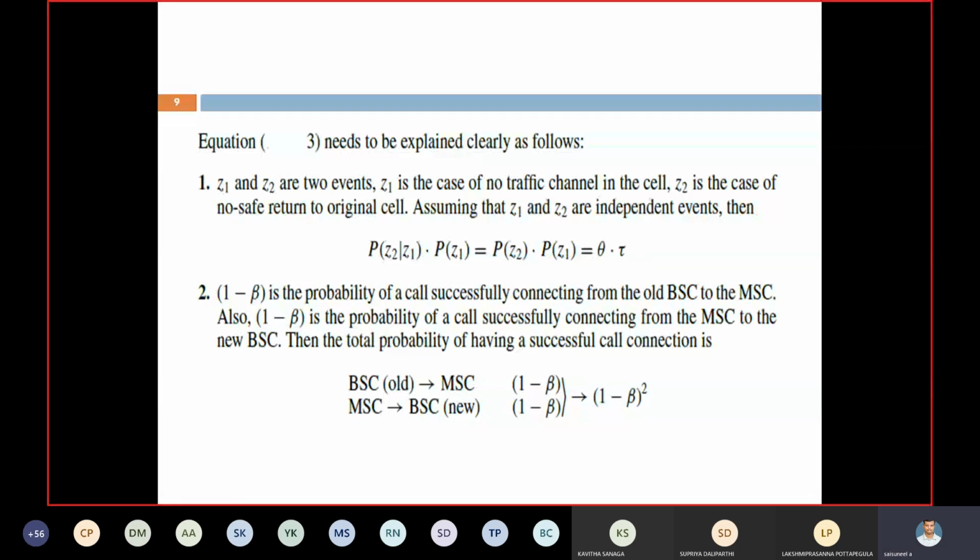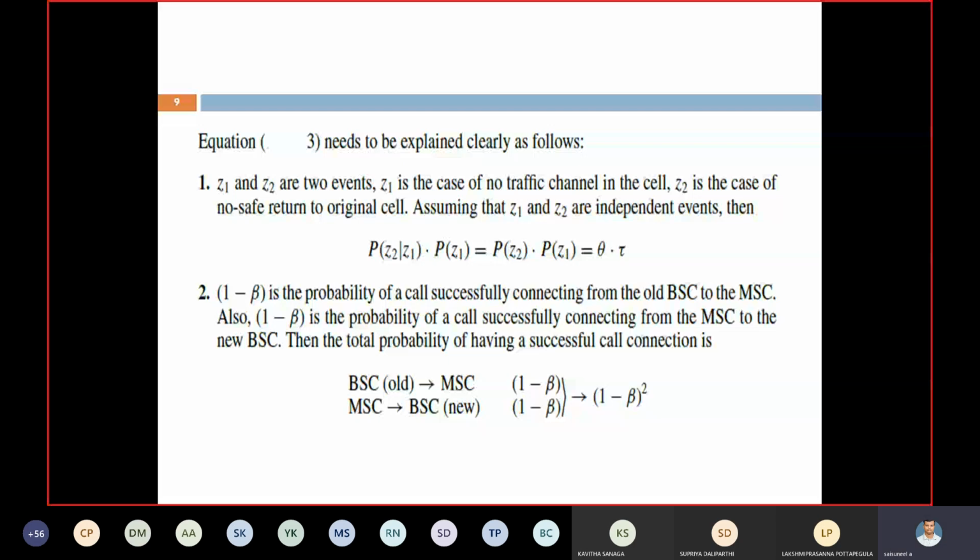Next, 1 minus beta is the probability of a call successfully connected from the old BSC to MSC, and 1 minus beta is the probability of a call successfully connecting from MSC to the new BSC. Then the total probability of successful call connection is 1 minus beta square. Why do we get 1 minus beta square in that equation? Suppose the handoff takes place from mobile station to base station to MSC or MTSO, right? The connection.